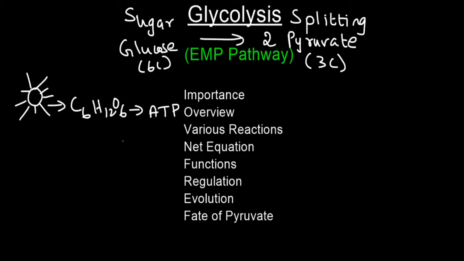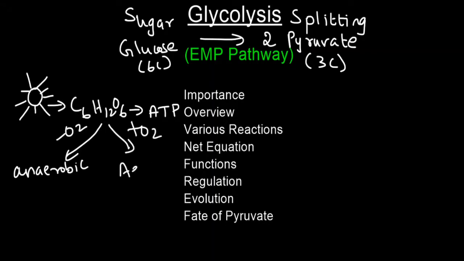This process of oxidation of organic substance and production of adenosine triphosphate is the major function of the process cellular respiration. Though it is an oxidation process, it can happen either in the presence of oxygen or in the absence of oxygen. If it happens in the absence of oxygen, it is known as anaerobic respiration. If it happens in the presence of oxygen, it is said to be aerobic respiration.